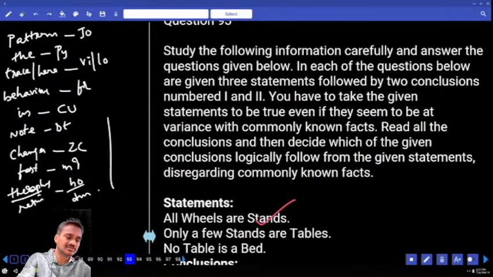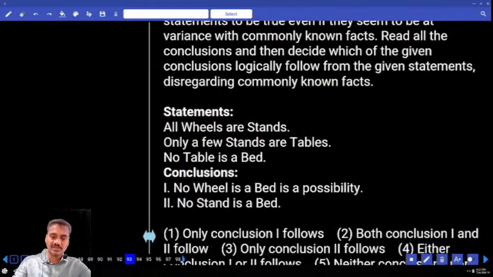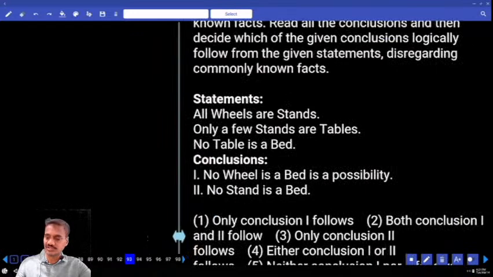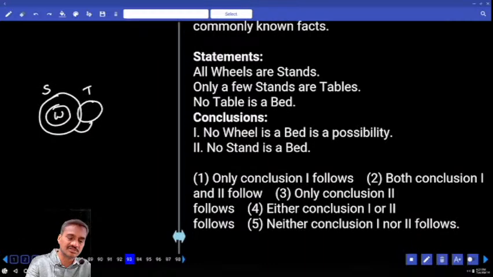Then questions 93 to 95 are based on syllogisms. All wheels are stands. Only some of the stands are tables, but not all. And no table is a bed, no intersection between table and bed.